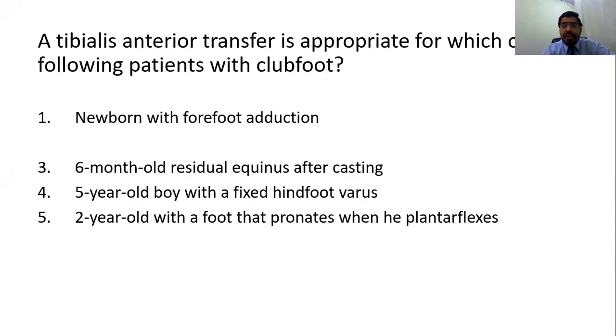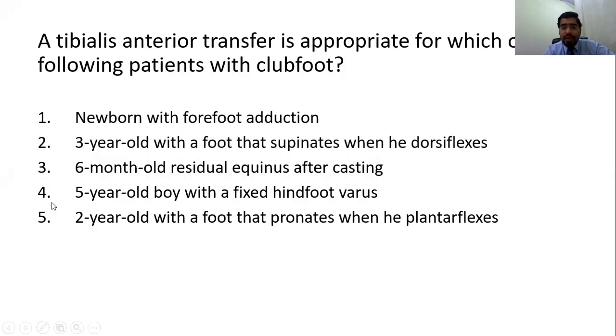So then comes the TA transfer. TA transfer is appropriate option for which of the following patients? So the correct answer was 3 year. So when he dorsiflexes, this answer option can be more easy if the examiner would have mentioned when he has swing phase of his gait, but he preferred to deviate you somehow by mentioning dorsiflex instead of saying swing phase.